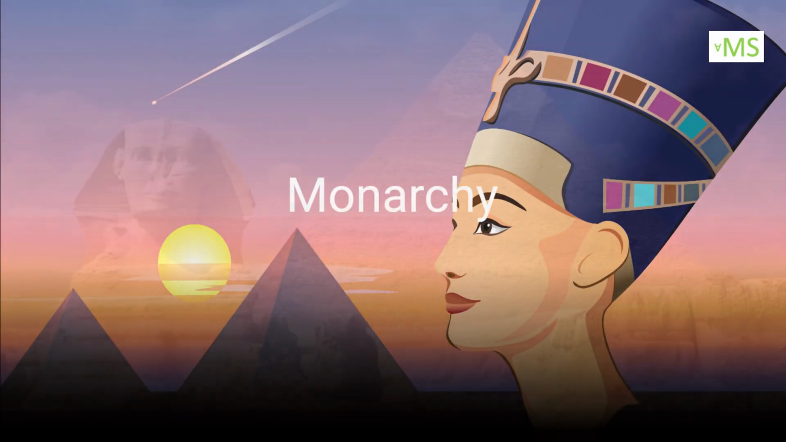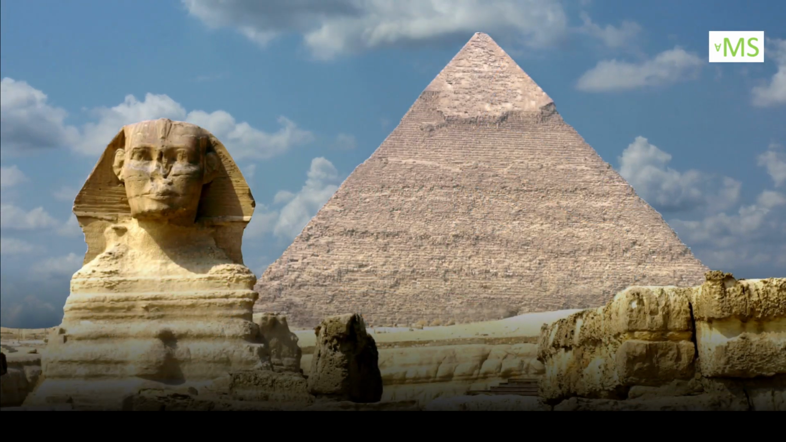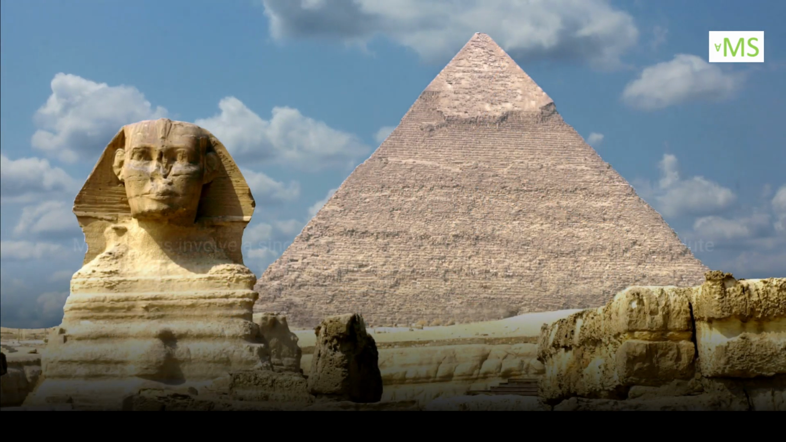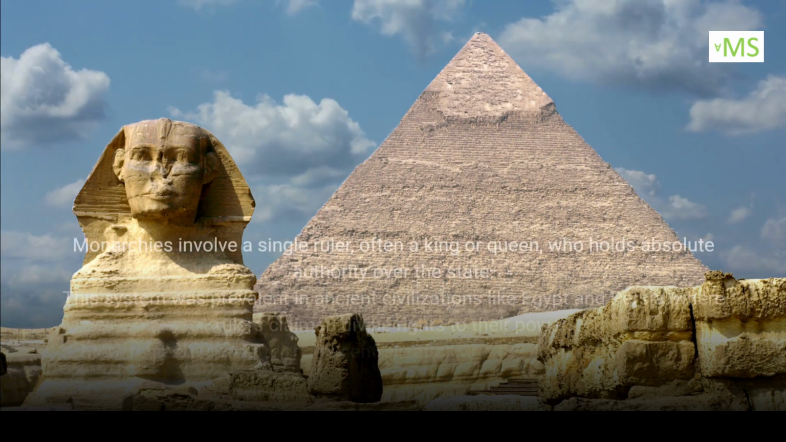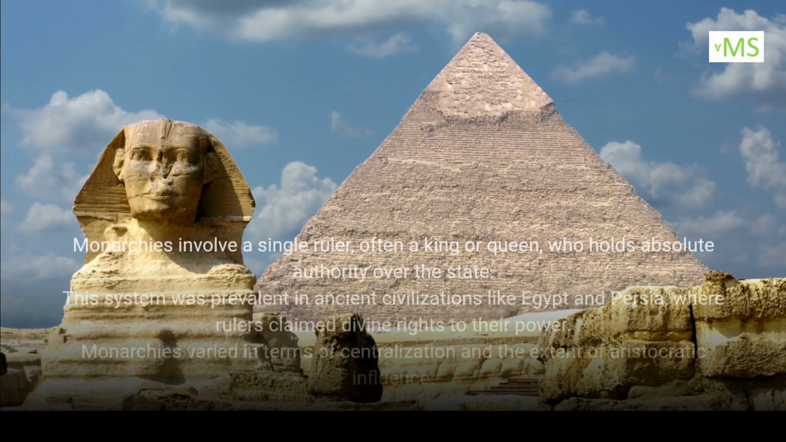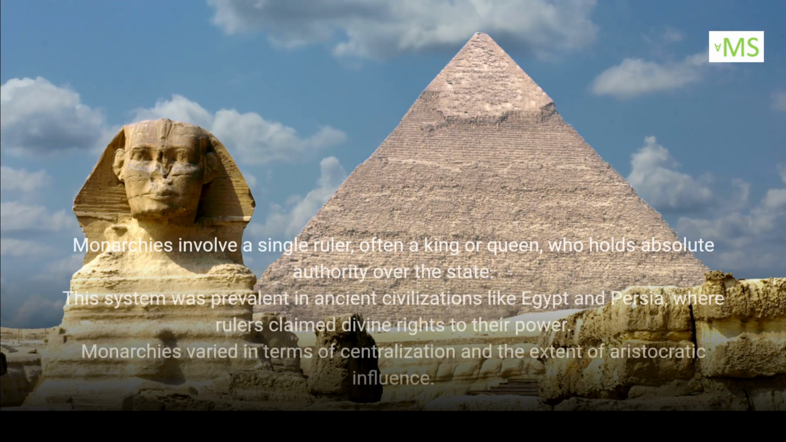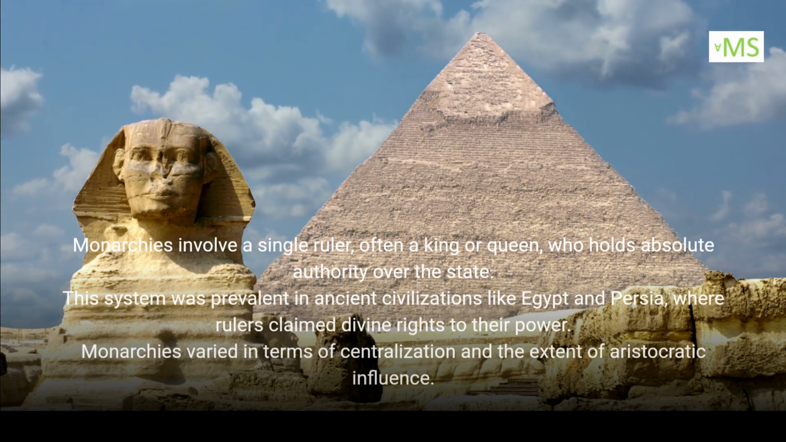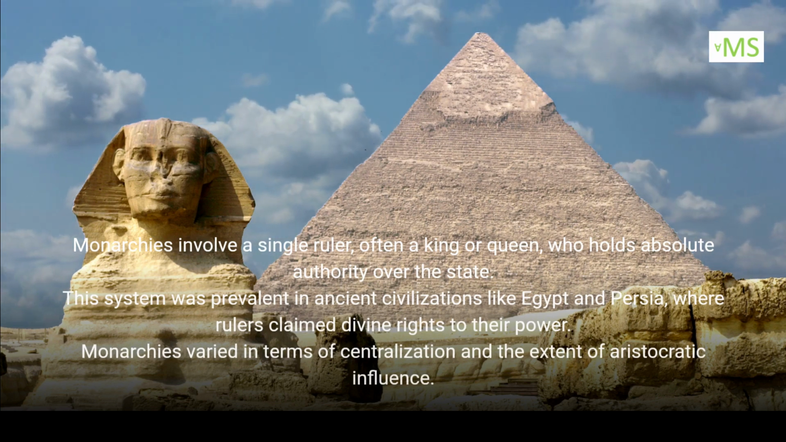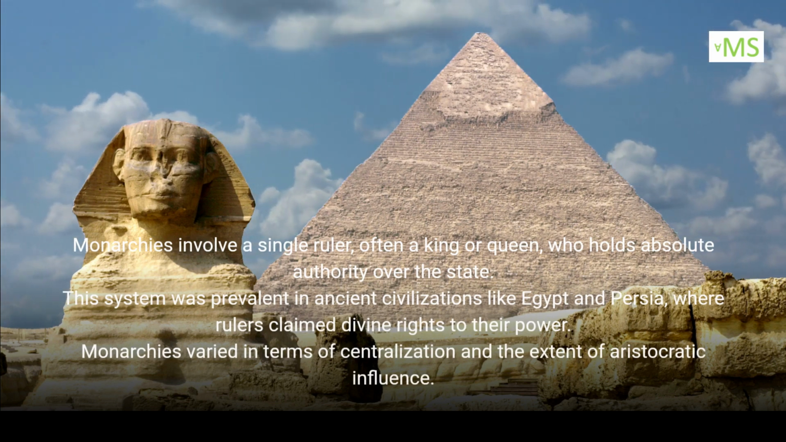Monarchy. Monarchies involve a single ruler, often a king or queen, who holds absolute authority over the state. This system was prevalent in ancient civilizations like Egypt and Persia, where rulers claimed divine rights to their power. Monarchies varied in terms of centralization and the extent of aristocratic influence.